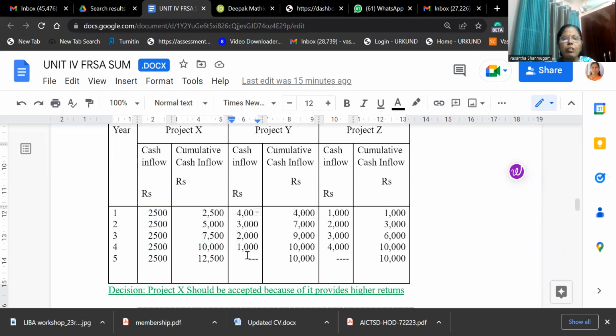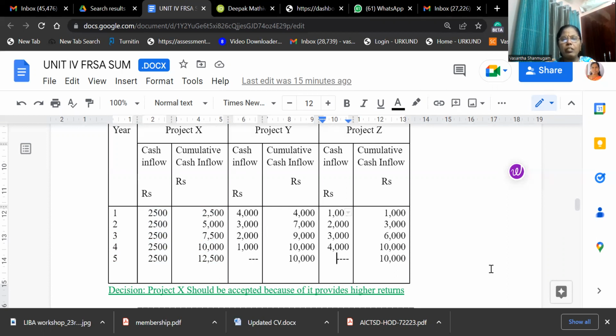Now we see project Y. First year 4,000. Second year 4 plus 3, 7,000. 7 plus 2, 9,000. 9,000 plus 1,000, 10,000. So in this case also, the 4th year we can accept.